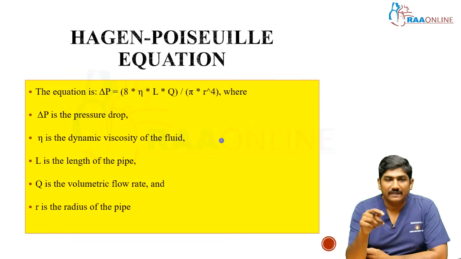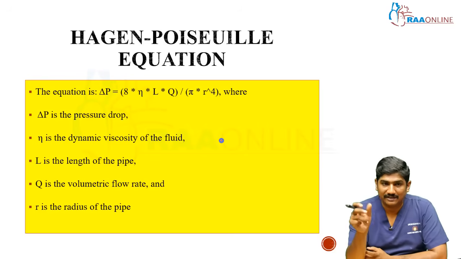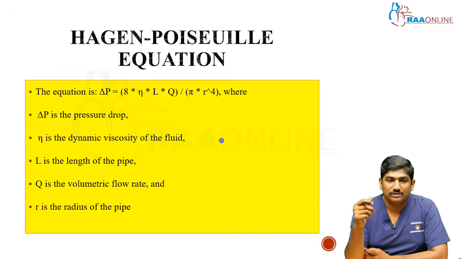So delta P is equal to 8 into eta into L into Q divided by pi R power 4. This is the Hagen-Poiseuille equation, where delta P is the pressure difference and eta is the dynamic viscosity of the fluid. L is the length of the pipe. For example, in transcranial Doppler, you will be able to decide the length of the pipe which you are measuring, right? Similarly, Q is the volumetric flow rate and R is the radius of the pipe.